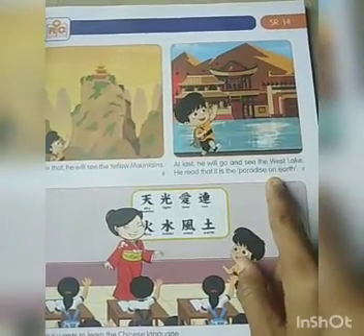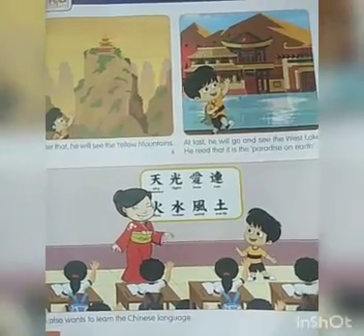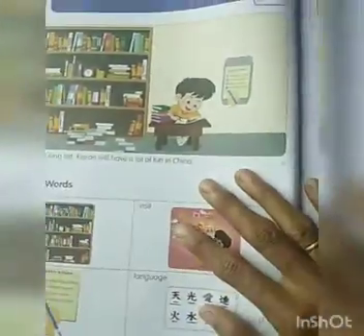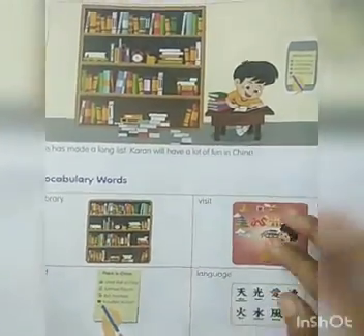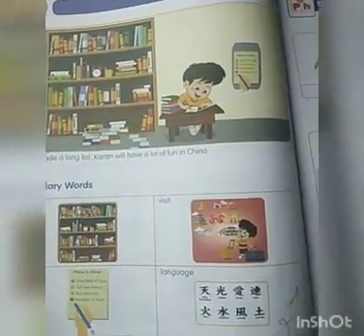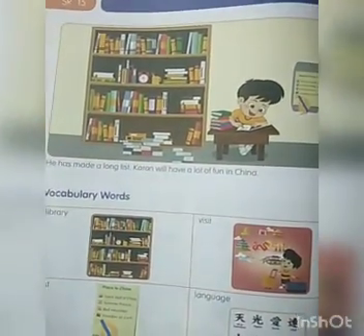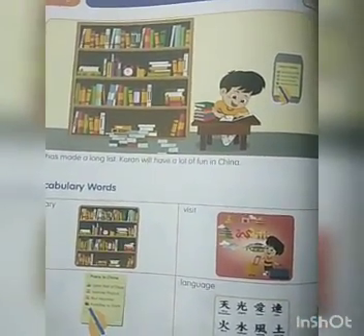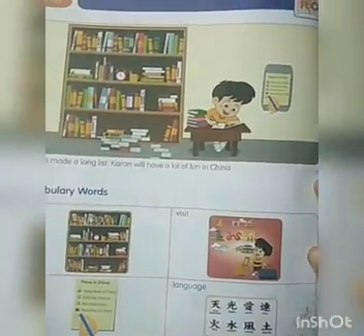It is also known as Paradise on Earth. Then he also wanted to learn the Chinese language. Then he made a long list of places he wanted to visit. Which are the places he wanted to visit there? Yes, very good.